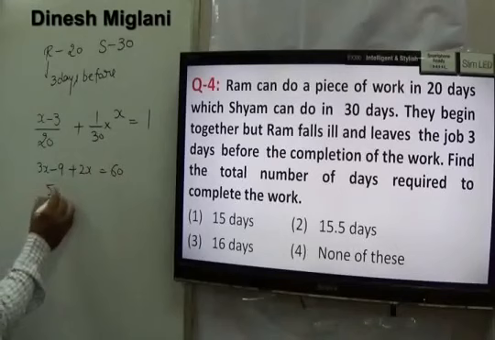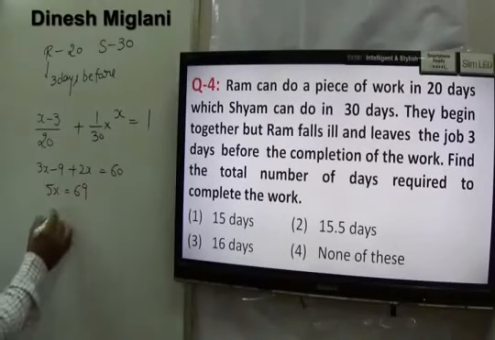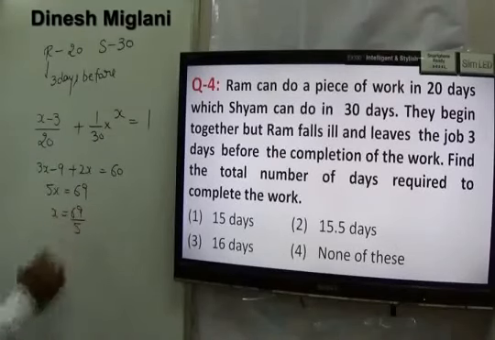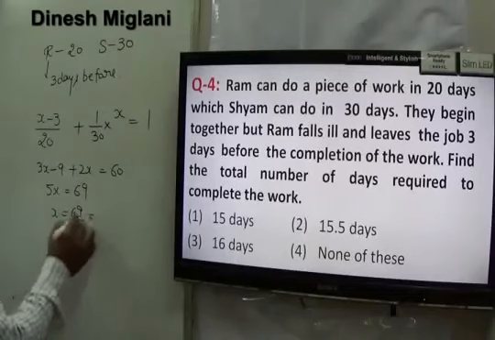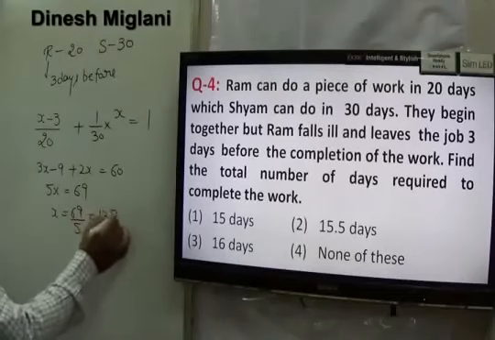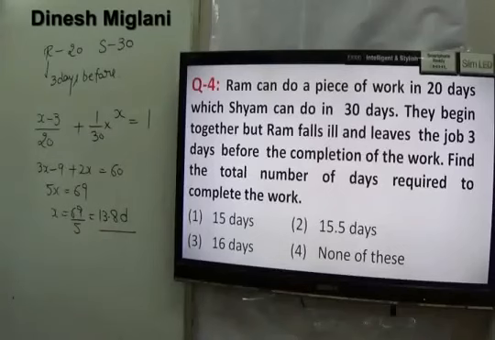We may take it as 5x equal to 69, right? X equal to 69 upon 5, or we can say that is 13.8 days. Here your answer is said to be D, that is the fourth one. Together they will take 13.8 days to complete the work.